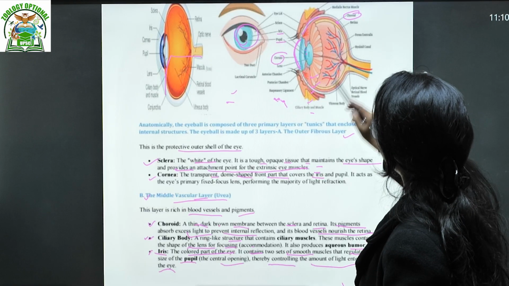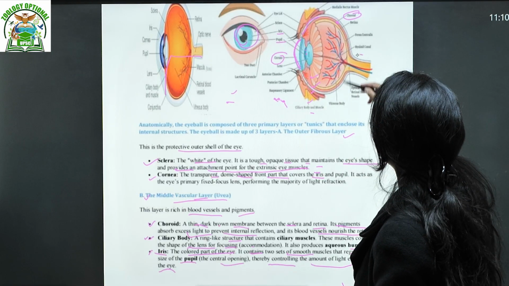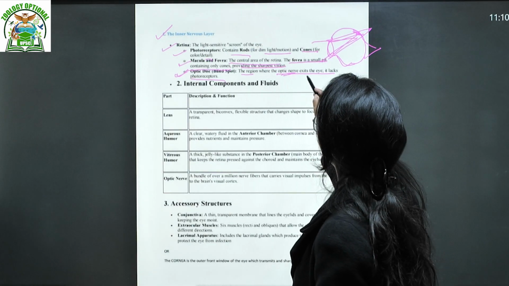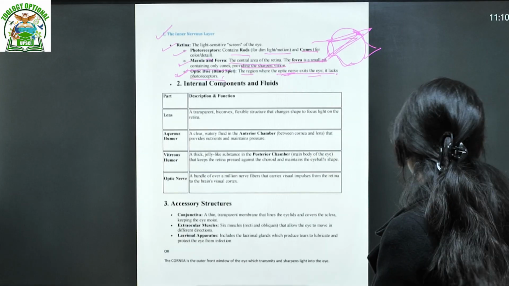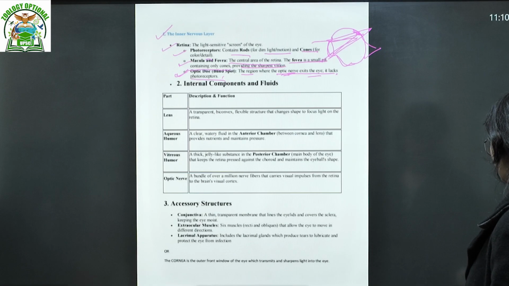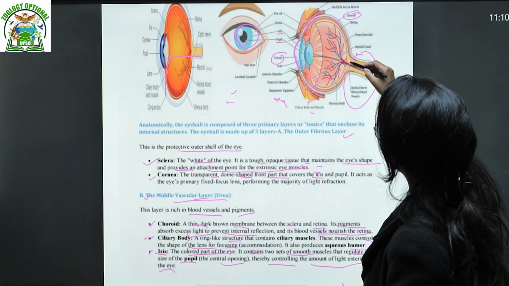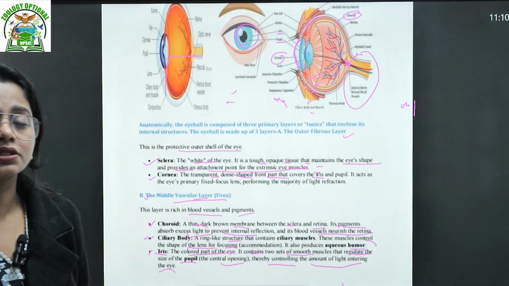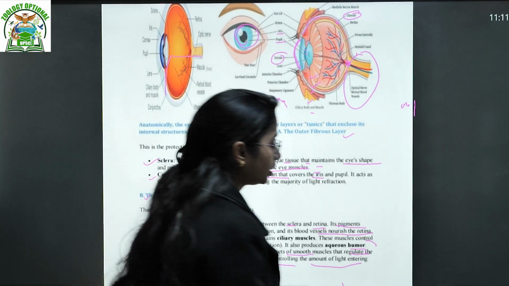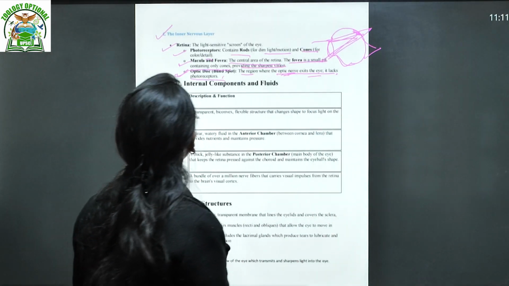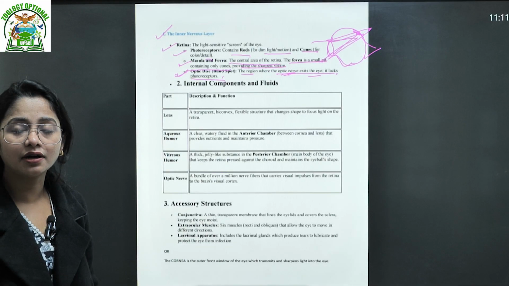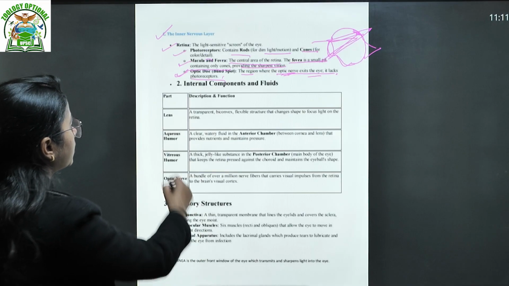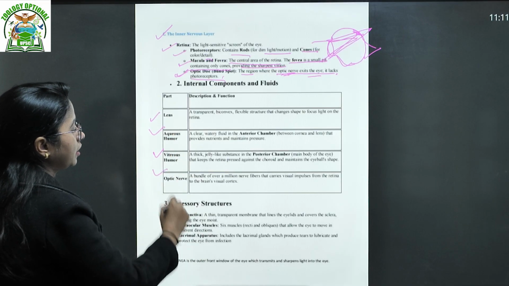This is your optic disc. This is your optic nerve, and the blood vessels. What is it saying? The region where the optic nerve exits the eye lacks the photoreceptors. That means it is lacking the rods. So here it is lacking the rods. This region is also called the blind spot, where no images will be formed. Okay, so that's how you divide the eye into external, middle, and internal structure. Then the internal components are the fluids and structures: lens, aqueous humor, vitreous humor, and optic nerve.